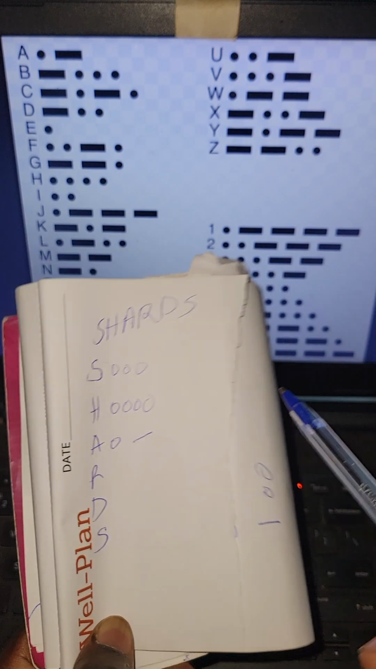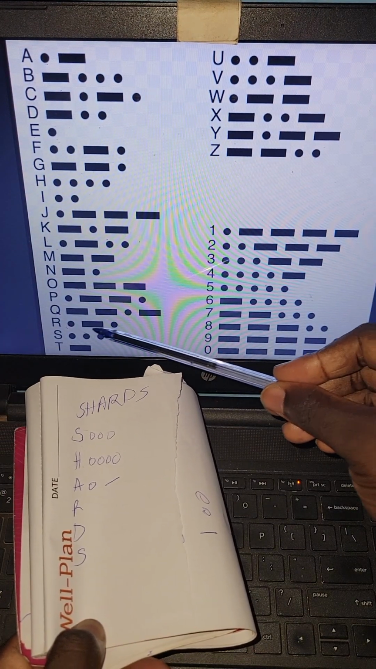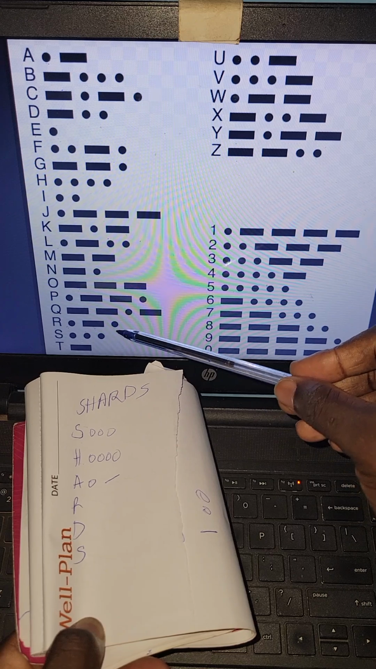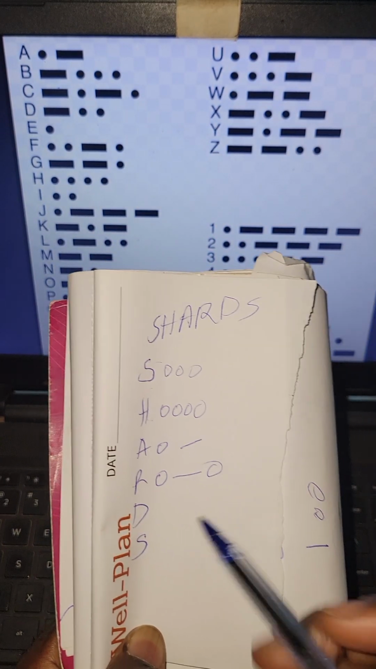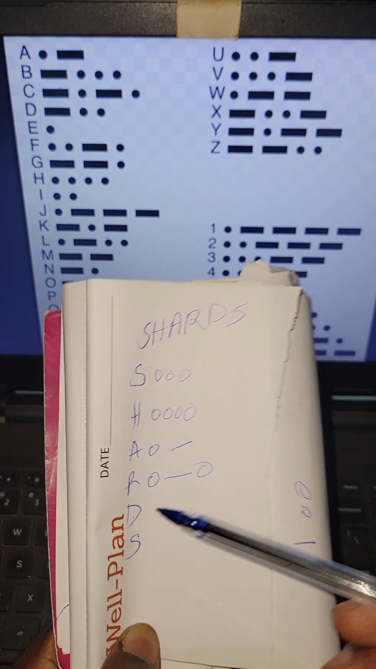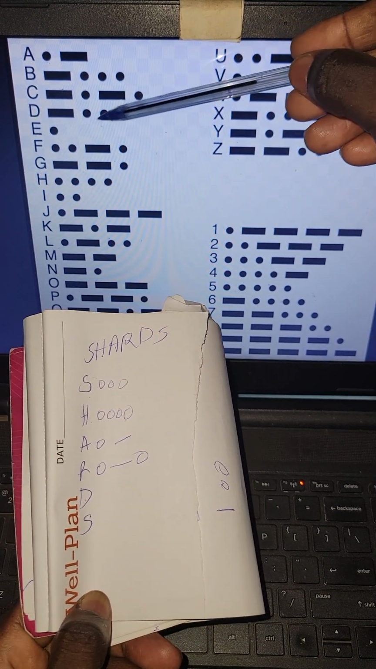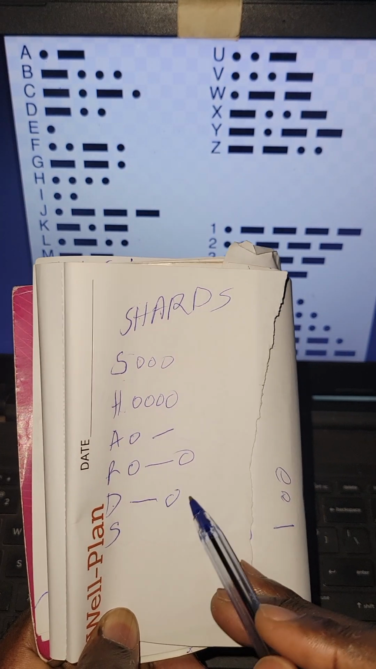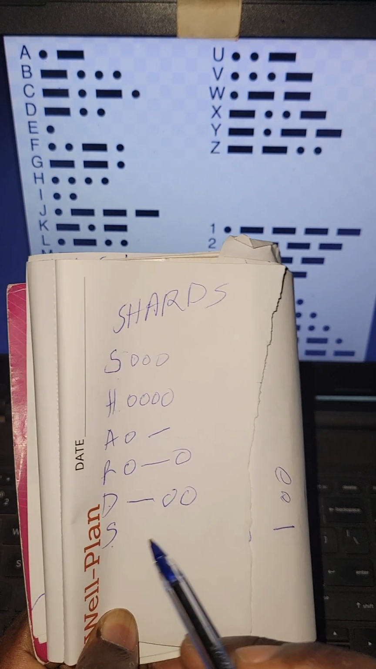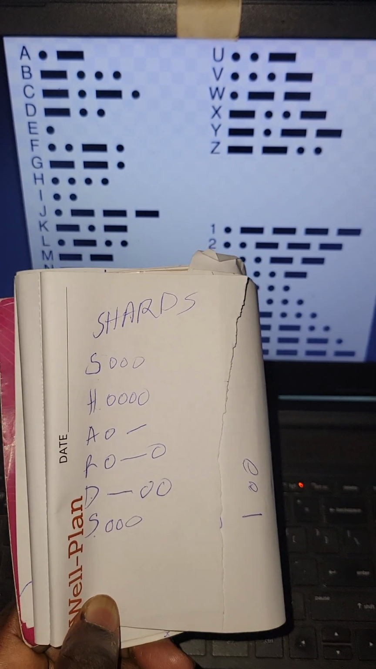Then R is here. Tap, long press, tap. Then D is here. Long press, tap, tap. Then S again, which is tap, tap, tap 3 times.